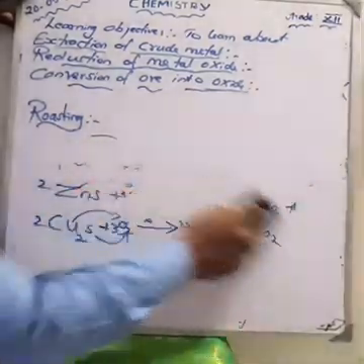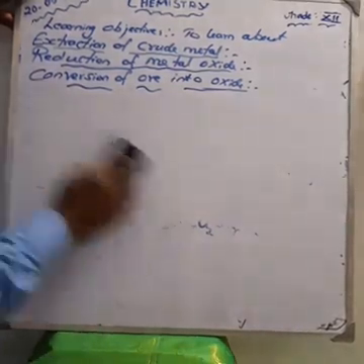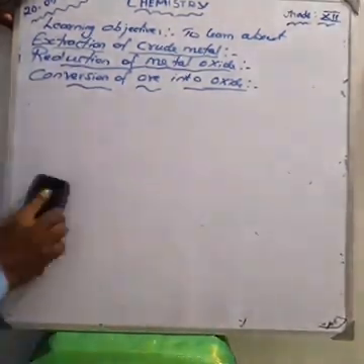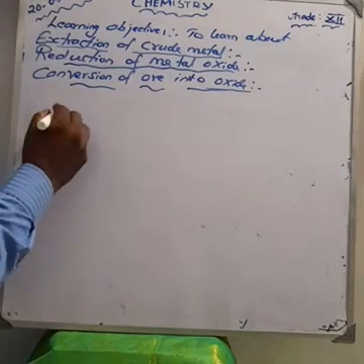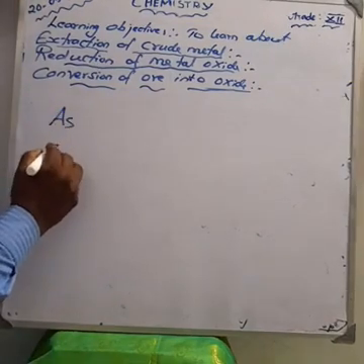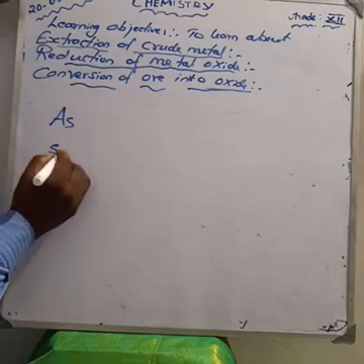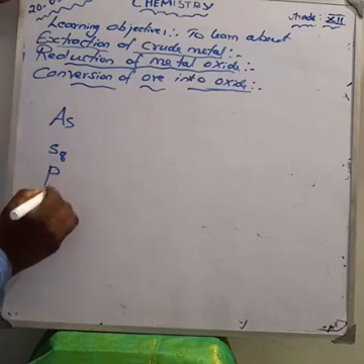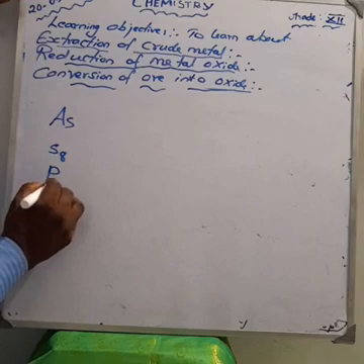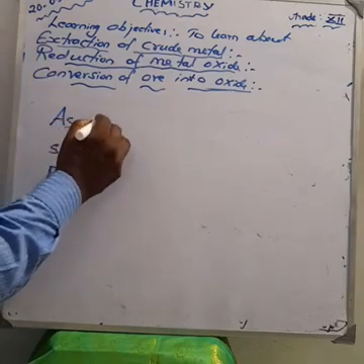Dear children, one more point is about roasting. Roasting also removes some impurities. Which are the impurities? Arsenic, sulfur, and phosphorus. Listen, all of you. Sulfur and phosphorus are polyatomic elements. Sulfur can be written as S8. Don't forget that. Phosphorus is also a polyatomic element, P4.